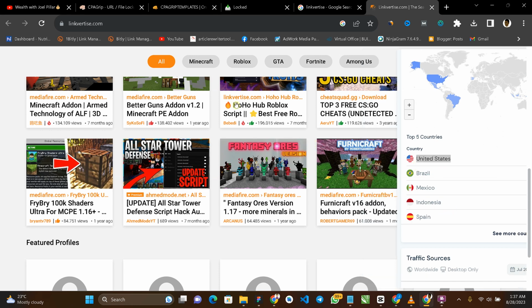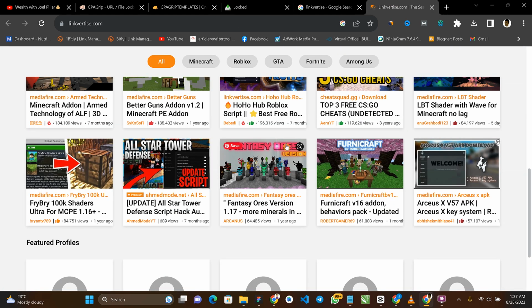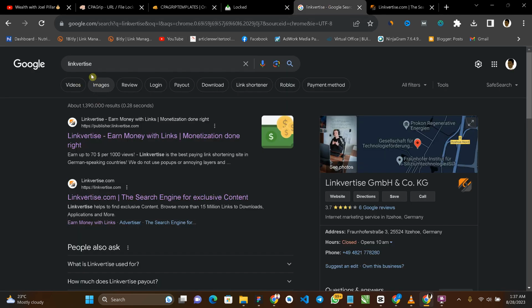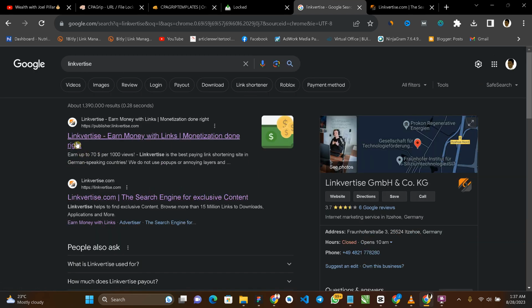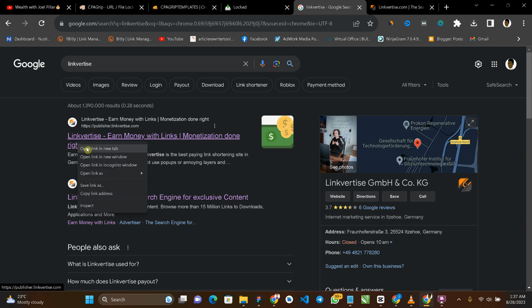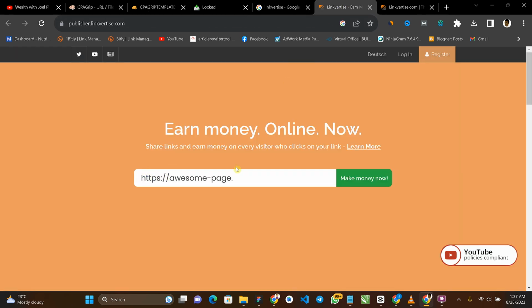Meanwhile, we've designed a template here. This is the template. So let's see how to get into this particular website. If you come back here to Linkvertise, you will see publisher.linkvertise.com. All these links, I'm going to put in the description below. So we want to sign up as a publisher. Click on open this particular website in another page.